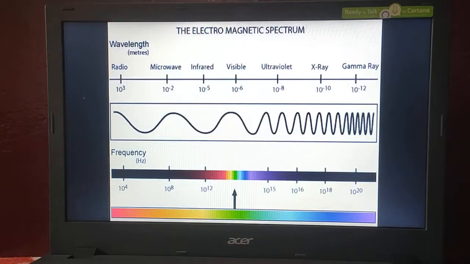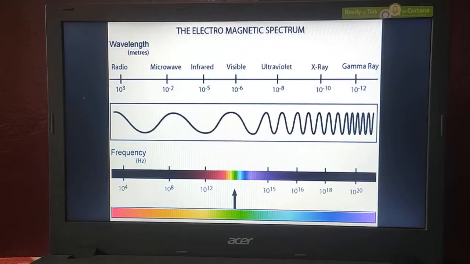The very first range of the electromagnetic spectrum is radio waves, because these are the waves carrying maximum wavelength and minimum frequency range.